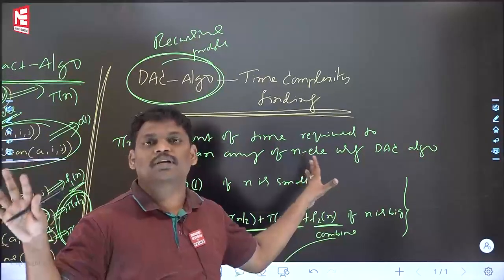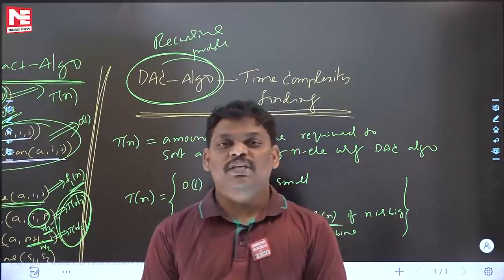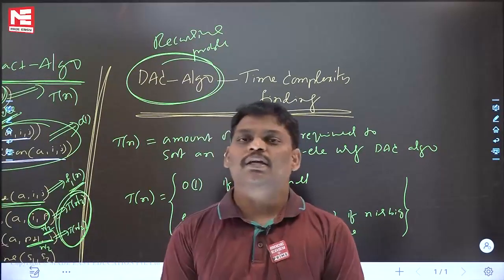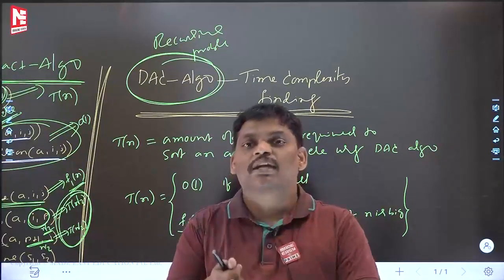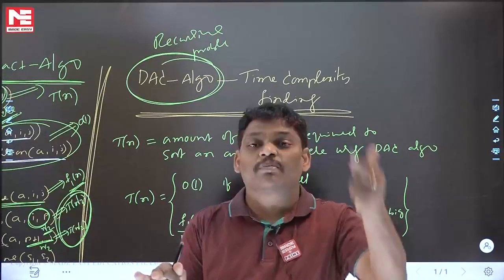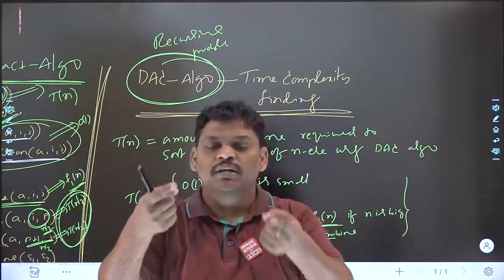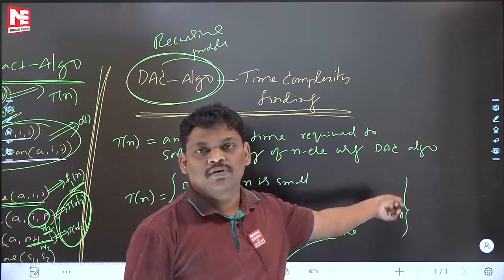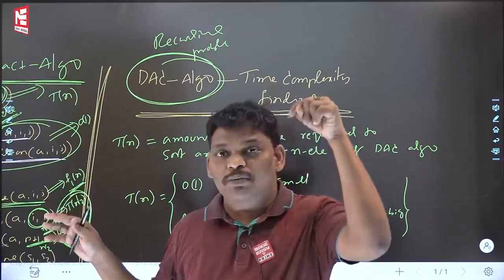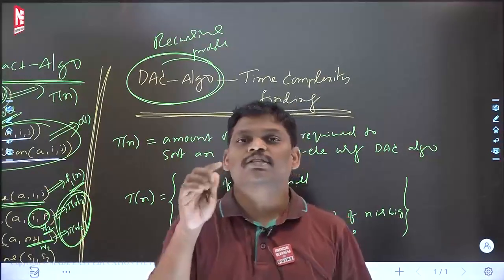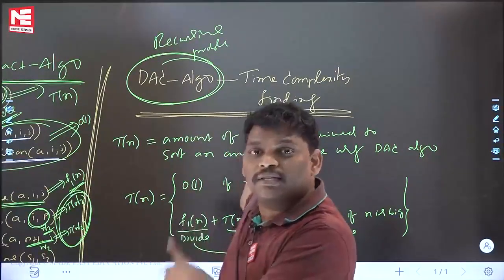I'm thinking you got it. Again, I'm repeating. It's a very, very important line. Any recursive program is given. That may be divide and conquer, that may be non-divide and conquer, that may be dynamic programming, anything. Any recursive program is given. If you want to find out the time complexity, just write the recurrence like this. Solve it. You will get the time complexity. And one more point I am stressing. Please be careful. Listen to this also. A recursive program is given. You write the recurrence like this.